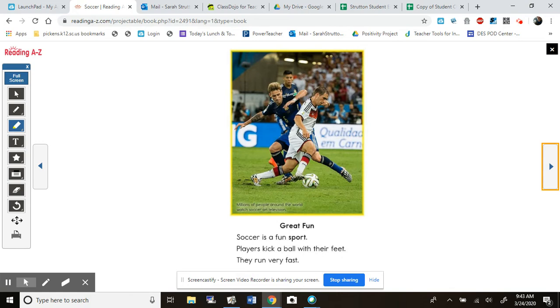So, on this page, I want you to notice that the heading, remember, like I said before, it's usually going to be either a different font, bigger, bold, something like that. So, I can see that the heading on this page is here. Great fun. And then up here in this photo, remember it's a photo that someone actually took with a camera. There's a caption inside the photo right here. Millions of people around the world watch soccer on television. Mr. Strutton is one of those. There's always a soccer game on at my house.